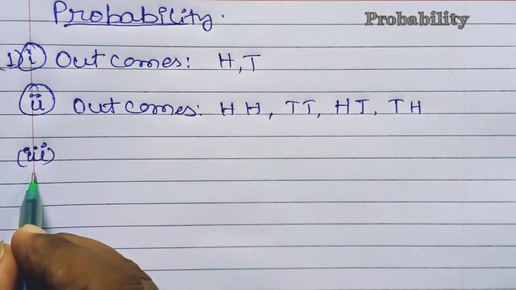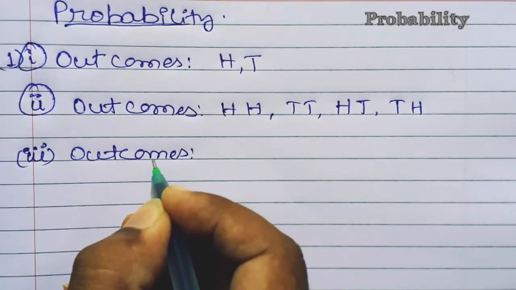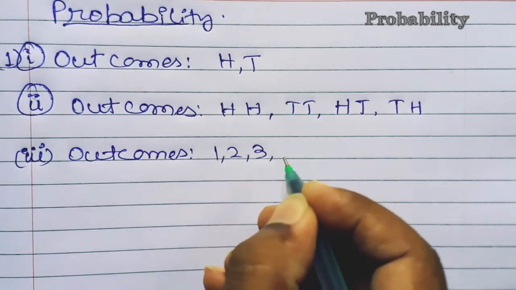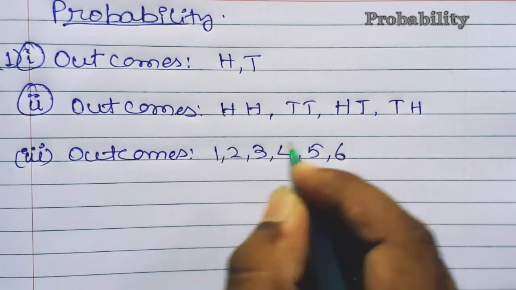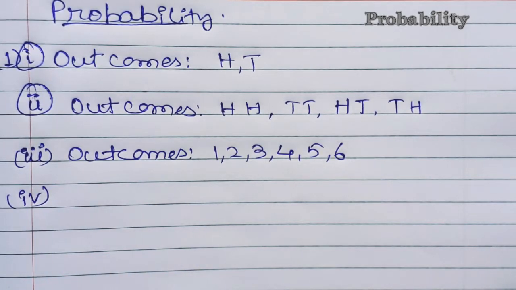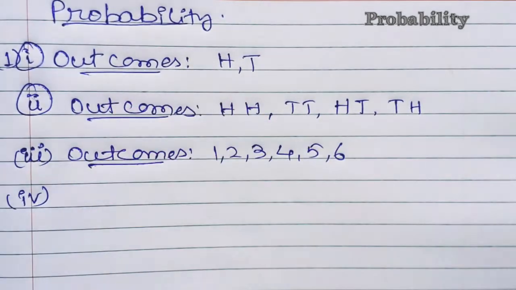Now I'll do the third one, that is, a die is thrown. What are the possible outcomes? When a die is being rolled, the die which we play in the Ludo game, there are only 6 possibilities, that is 1, 2, 3, 4, 5 and 6. So whatever the possibilities are there, we have to write all those outcomes. That is said to be outcomes in each and every case.